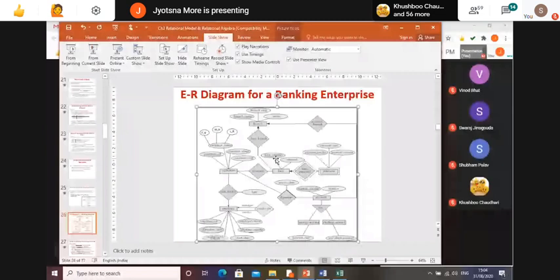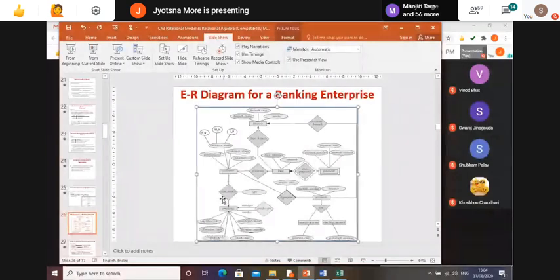Remember, you may have a doubt why we are not showing loan number here for customer, because we will get it through the borrower. So now my borrower will be the new table with attributes customer ID and loan number, no other attribute. Now can anyone give me the answer for depositor?